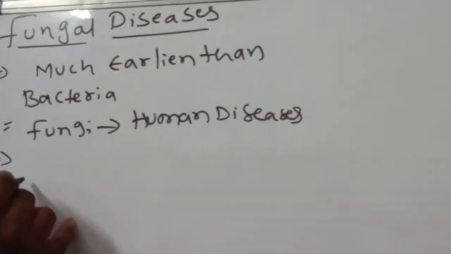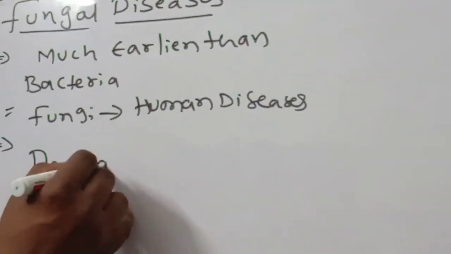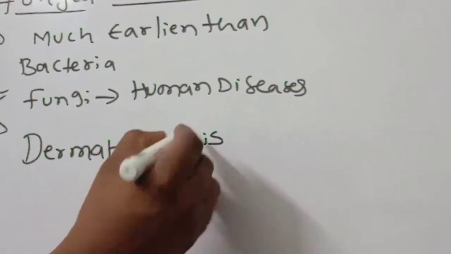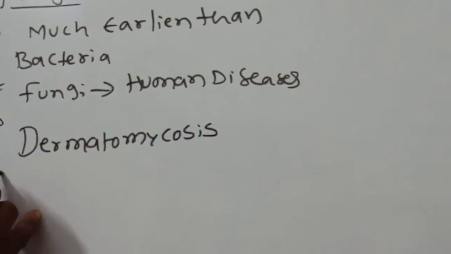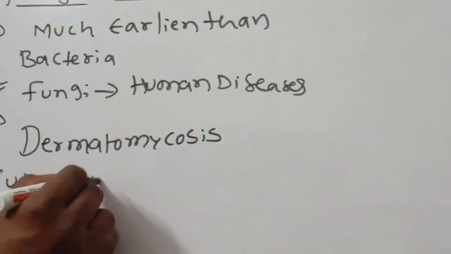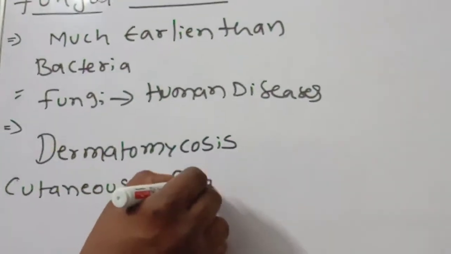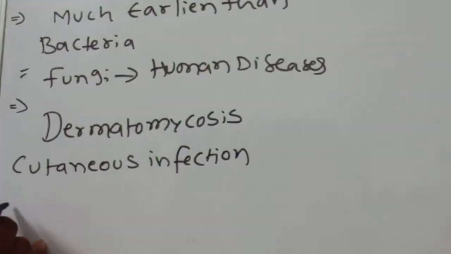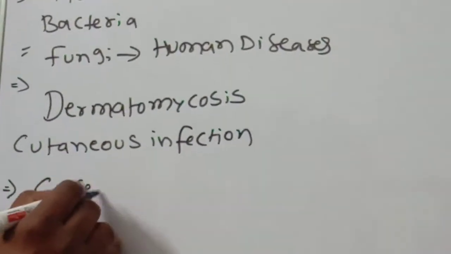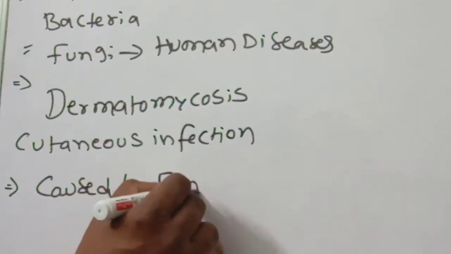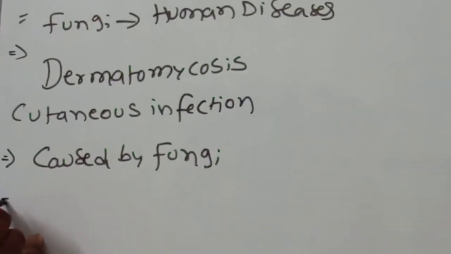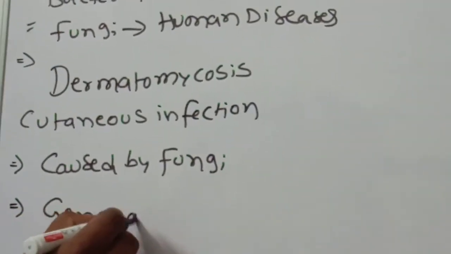I am repeating the word: dermatomycosis. Dermatomycosis is a cutaneous infection caused by fungi. Which infection? Cutaneous infection. Caused by which one? Fungi. Dermatomycosis is a cutaneous infection caused by fungi belonging to the genera, which are Trichophyton.